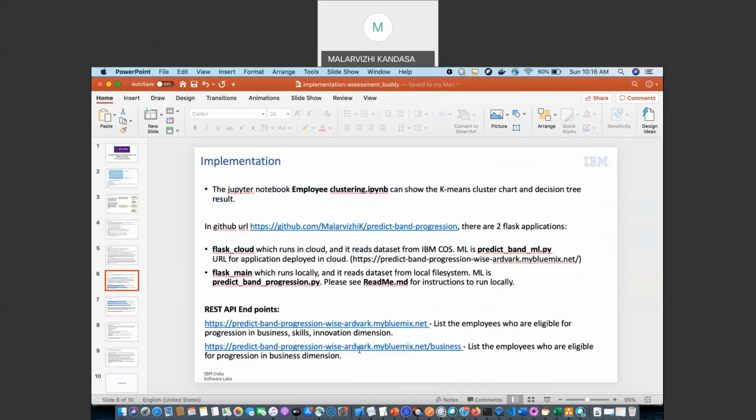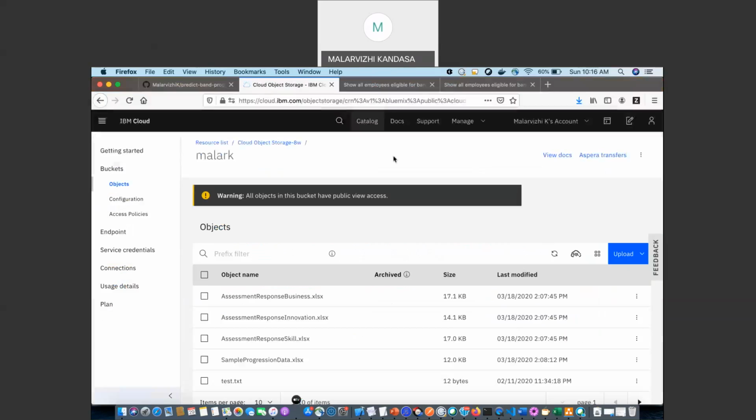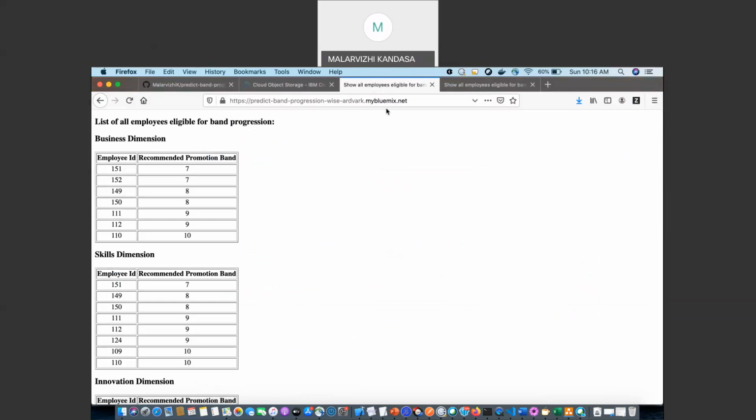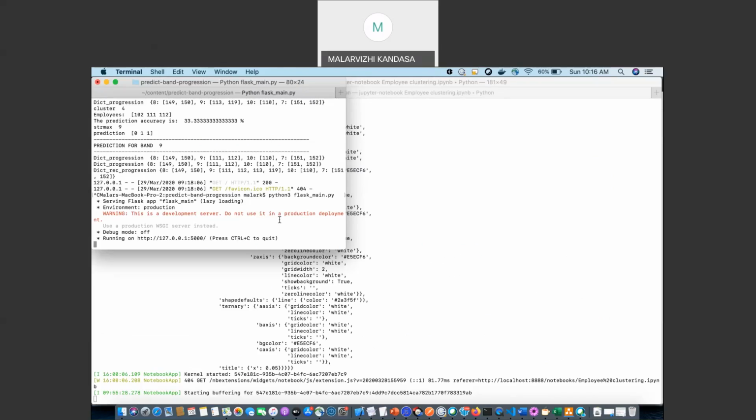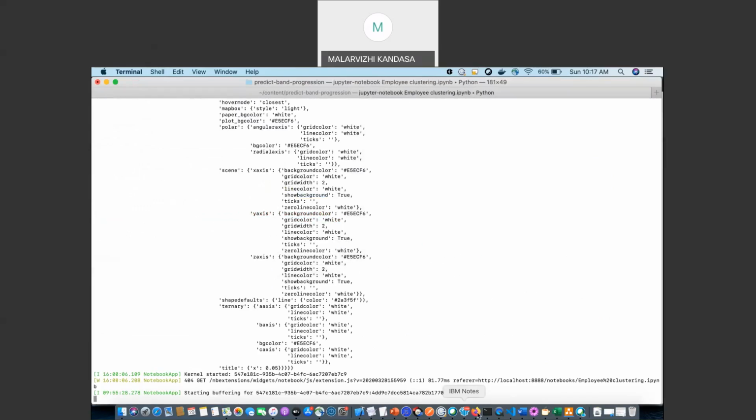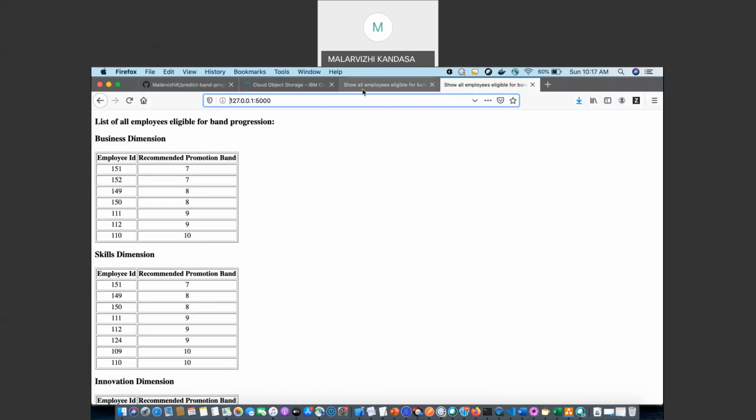These are the different endpoints for our application. This is an application that is running in cloud, and you can also invoke the application to run locally. The local application will read the data set from the local file system. This is how we invoke the local application. The Flask main is the local application that will read the data set from local file system. The application that is running in cloud will read the data set from IBM Cloud Object Storage.